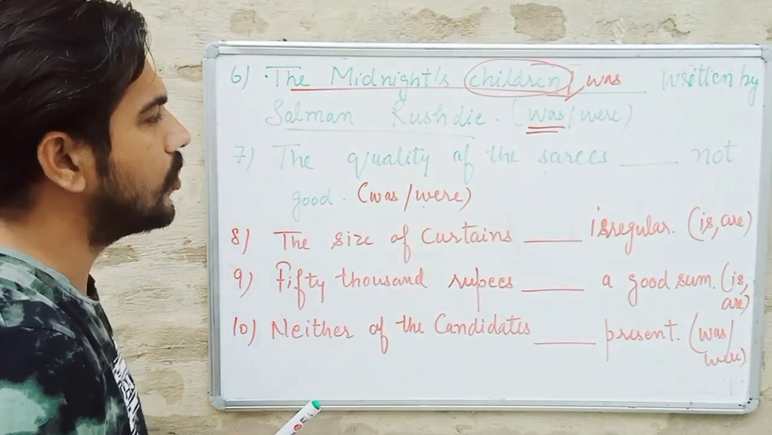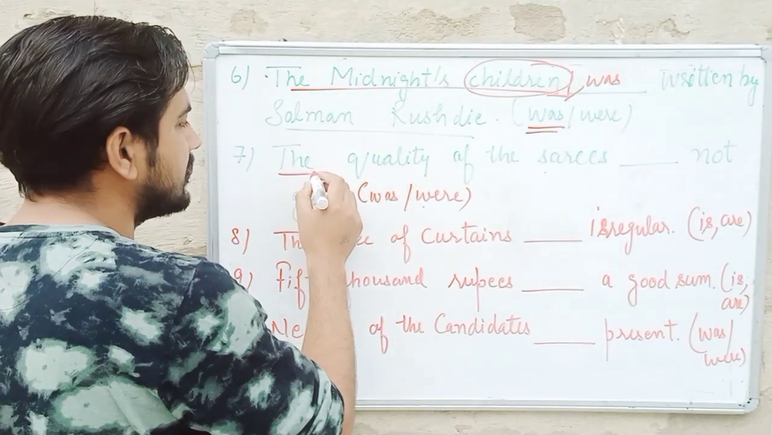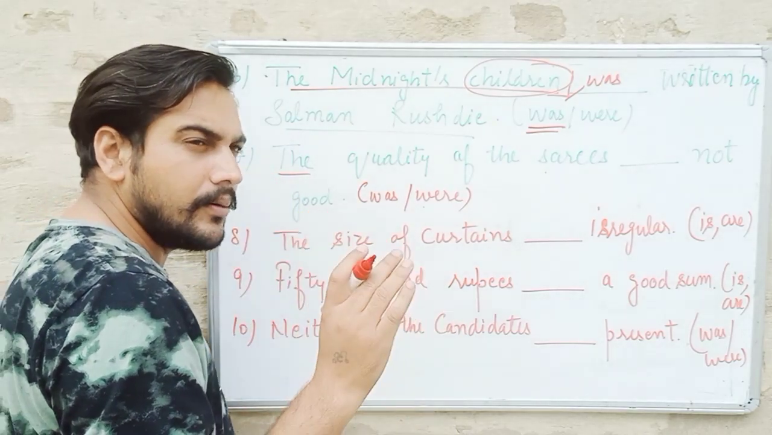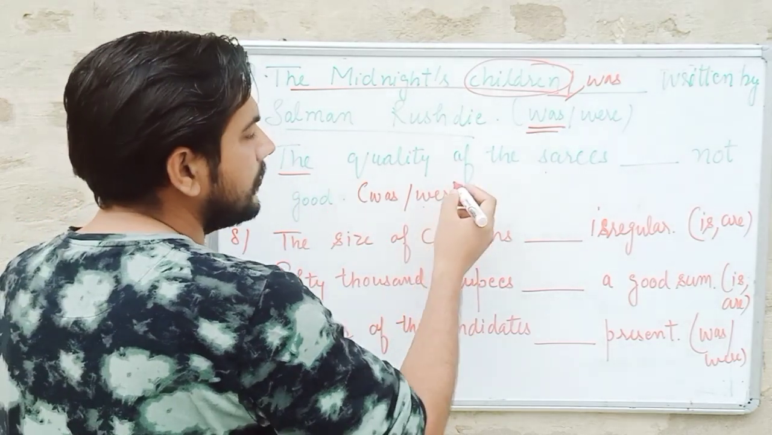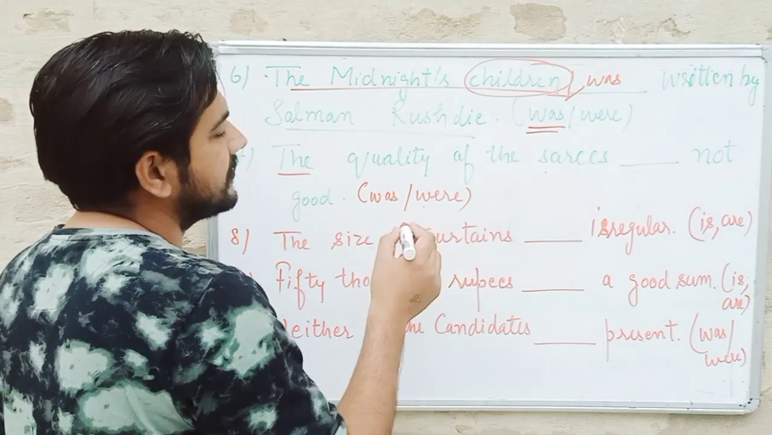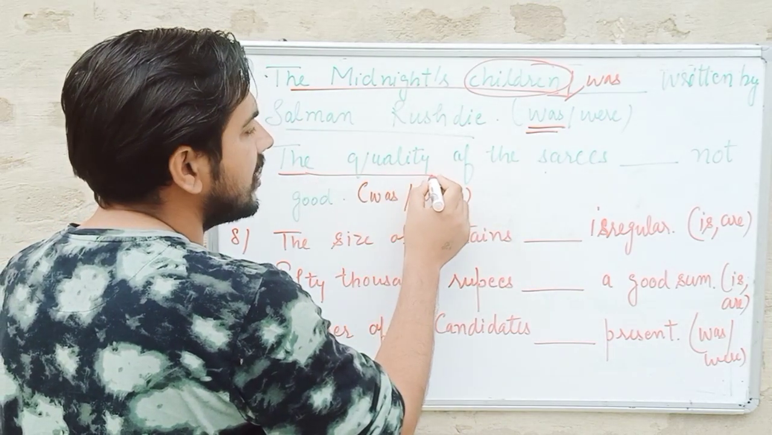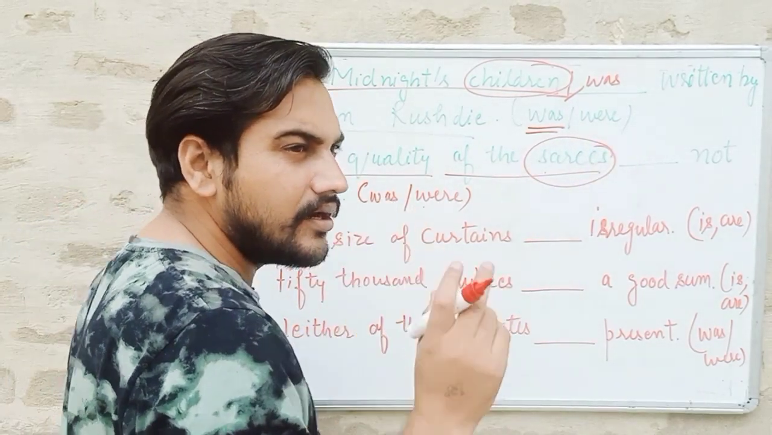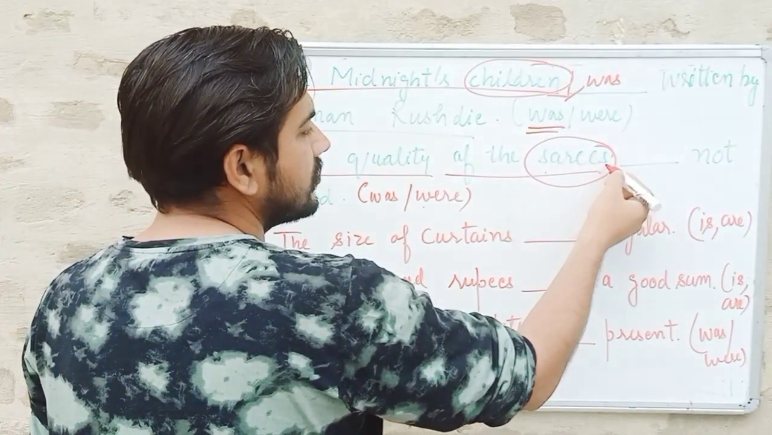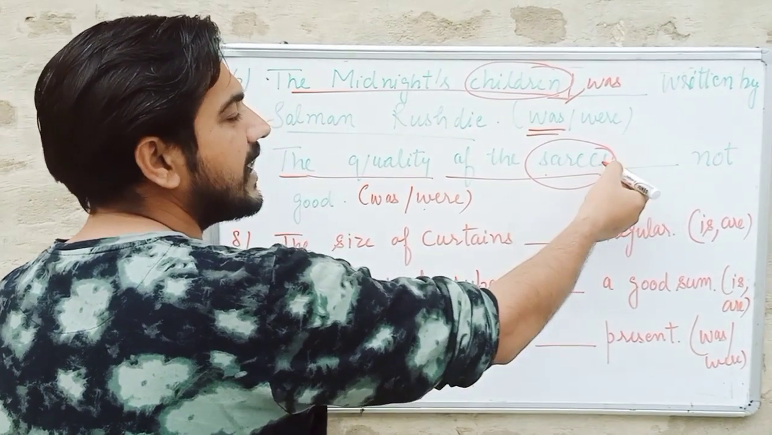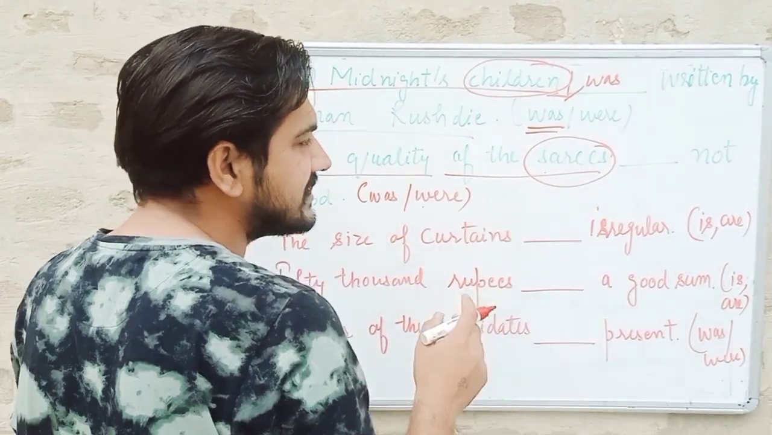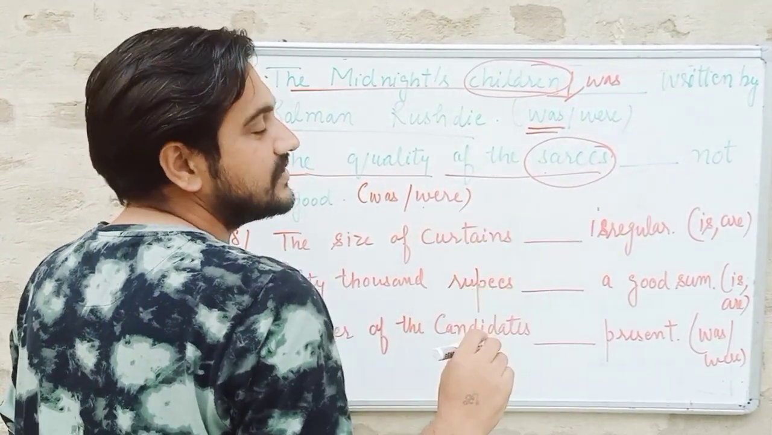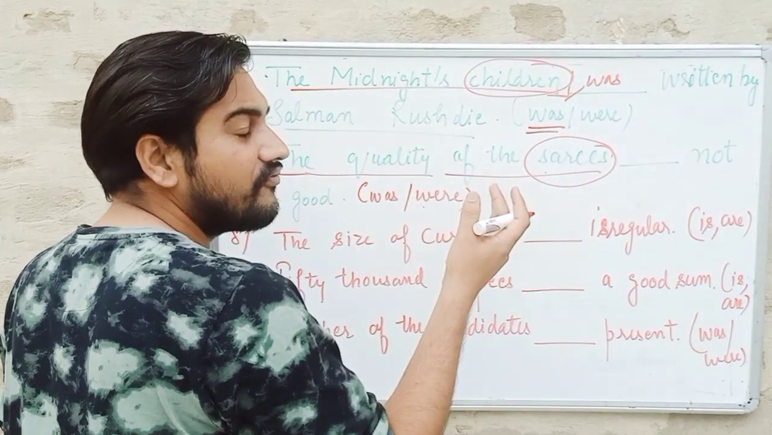Okay, so "was" will be the answer for this one. Then, the quality of the saris. Okay, now if you remember that rule, proximity of error, to identify the right subject, see this: the quality of the saris. Saris is plural, so we can make a mistake here because it is near to that verb, and apply it accordingly. But exactly that is not the thing. What we need to do is apply it according to the right subject. So try to avoid that error of proximity.